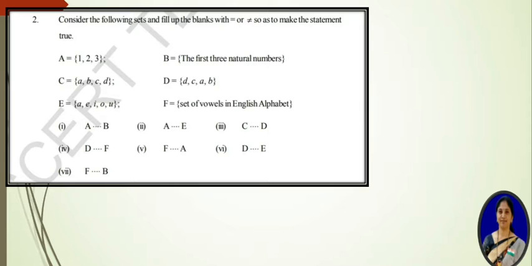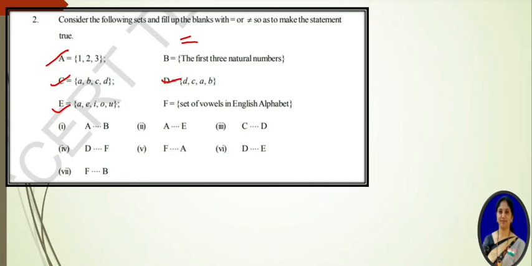Okay, see the second one. Consider the following sets and fill up the blanks with equal to or not equal to, so as to make the statements true. That means we have to fill in equal or not equal. When we say equal, if the number of elements and the elements are also the same, then we can say that both are equal sets. So observe that here A, C, D, E are in roster form, but B and F are not in roster form. First, we have to write the roster form for those.